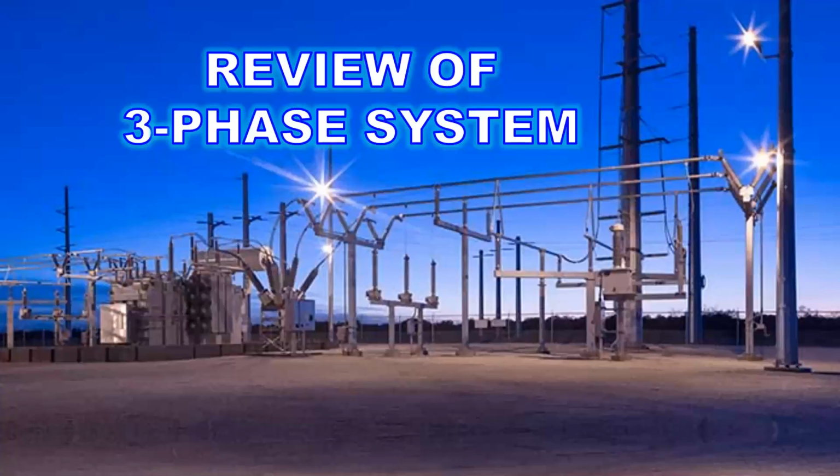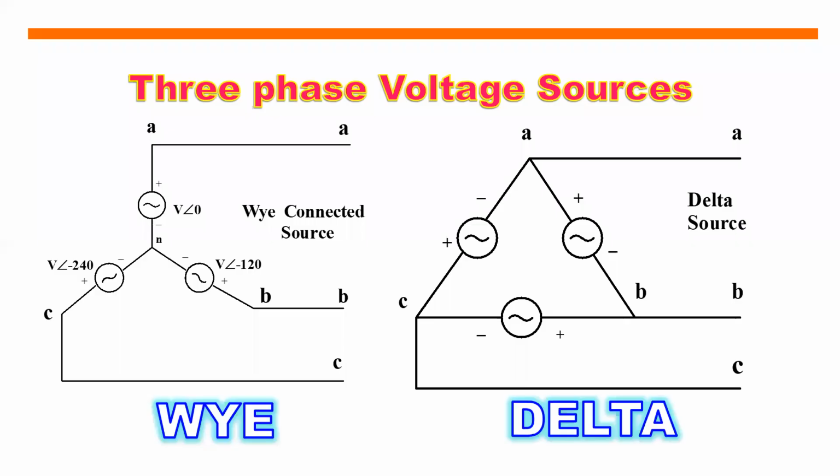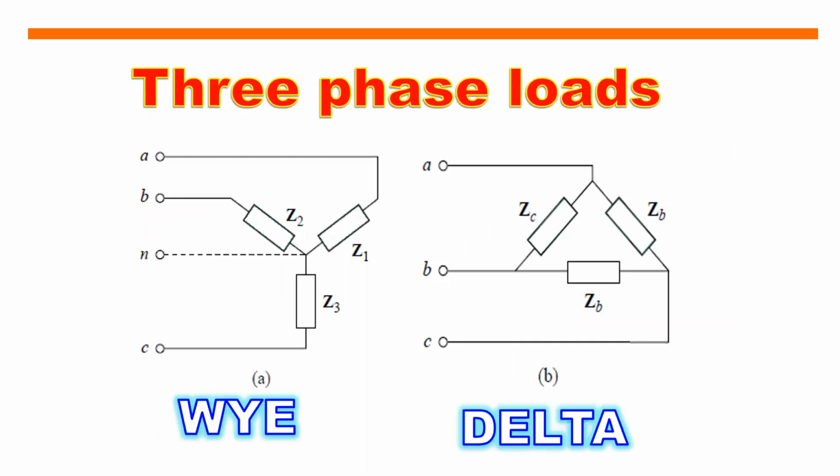So let's have a review of three-phase system. So yung three-phase voltage sources natin, pwede natin siyang i-consider o i-categorize sa dalawa. Pwedeng ang maging source natin ay Y-connected source or delta-connected source. Ganun din yung ating mga three-phase loads. Pwede rin maging Y, pwede rin siyang maging delta ang ating mga loads.